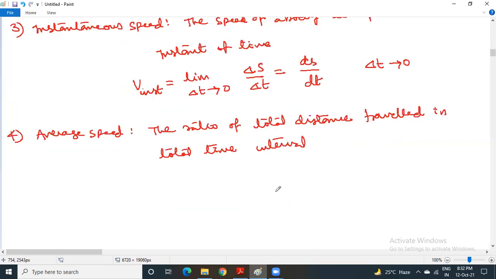Then the question is how to differentiate average speed and speed. There also you have the same kind of definition: total distance by total time taken.